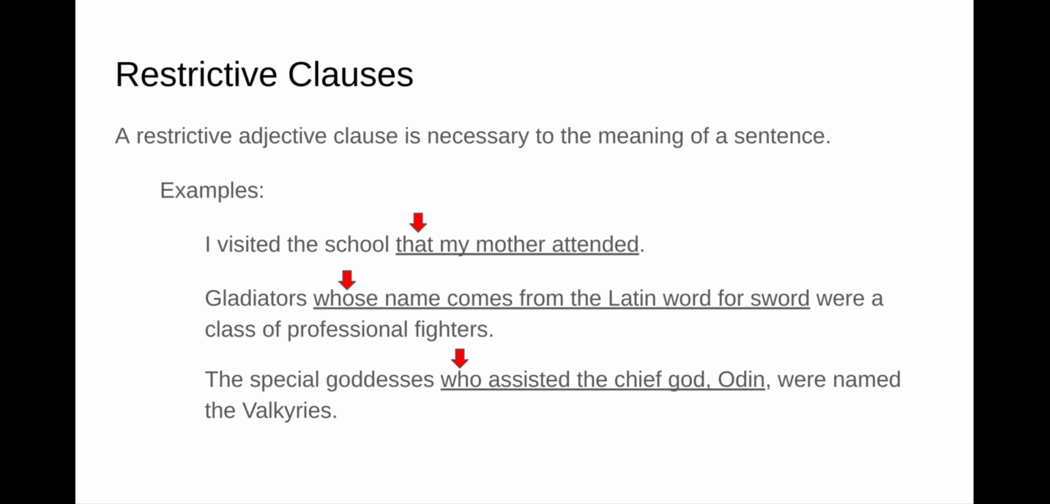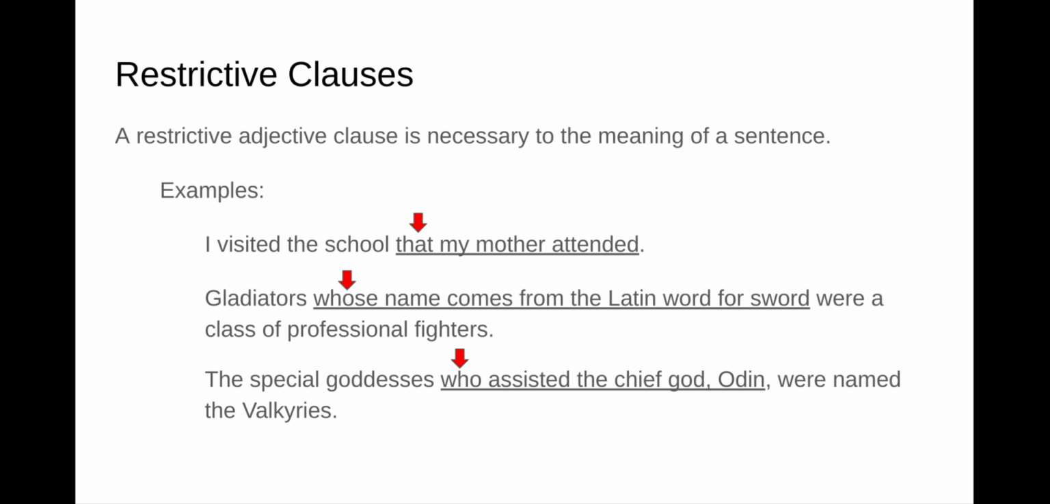So remember, restrictive clauses are going to be adjective clauses that are necessary to the meaning of the sentence. That means the sentence doesn't make sense without it. You can't get rid of it and have it make sense. So some examples. I visited the school that my mother attended. Well, we need to know which school it's talking about. So we have to have that restrictive clause there.